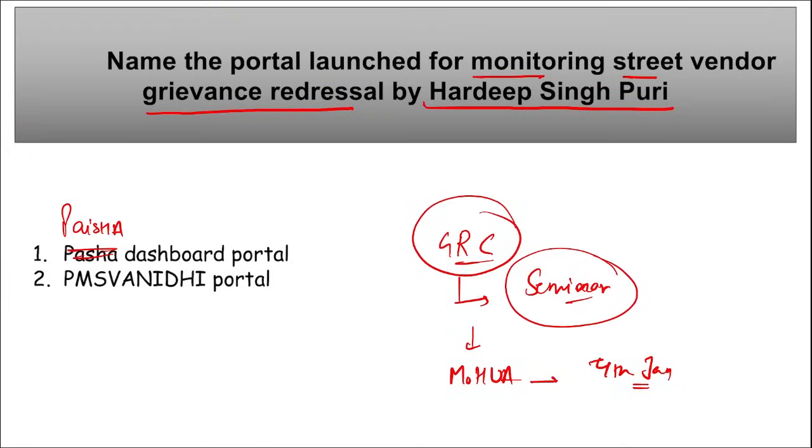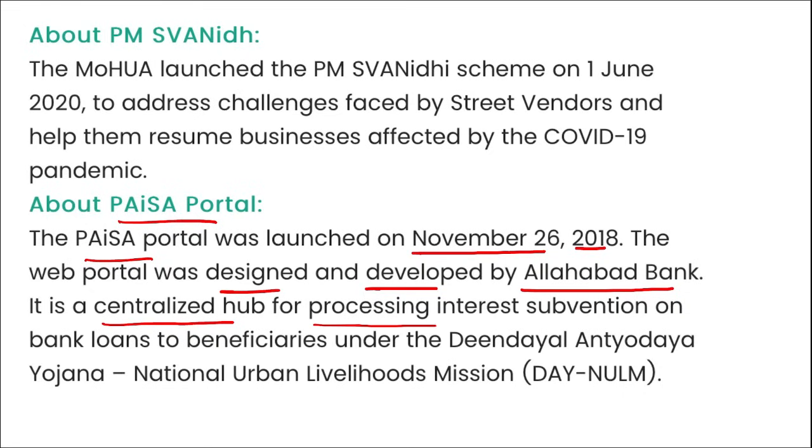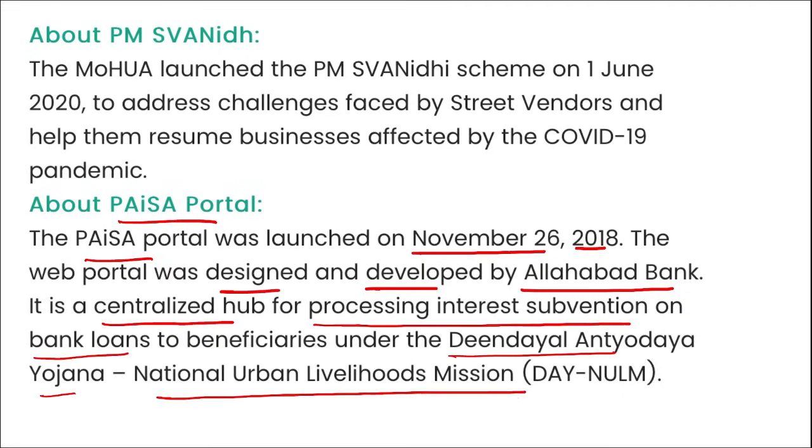Then if we talk about both these portals, the Paisa portal and the PM Swanidhi: the Paisa portal was launched on 26th of November 2018, and the web portal was designed and developed by Allahabad Bank. It is a centralized hub for processing interest subvention on bank loans to the beneficiaries under the Deen Dayal Antyodaya Yojana National Urban Livelihood Mission.